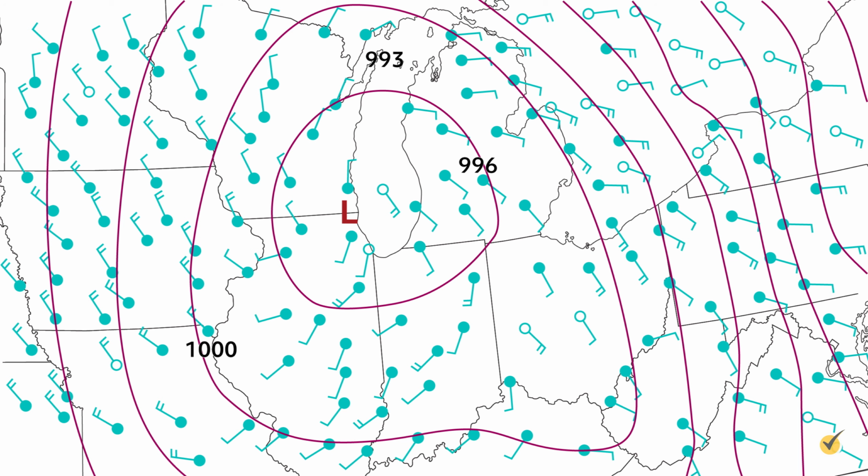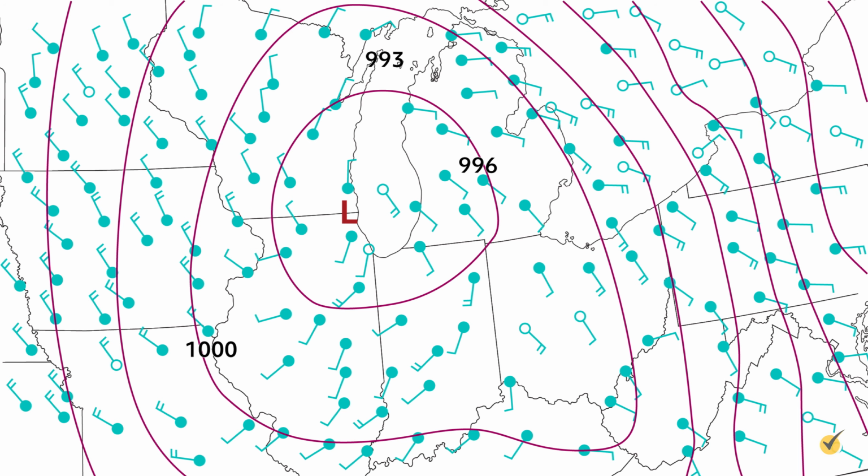In a nutshell, these symbols tell you, along with a bunch of other things, which direction the wind is flowing from. While you're looking at this map, I want you to notice the stick end of these green figures. As far as the wind, think of the stick as the starting point and the dot as the ending point. Think of it like wind is flowing from the stick to the dot.